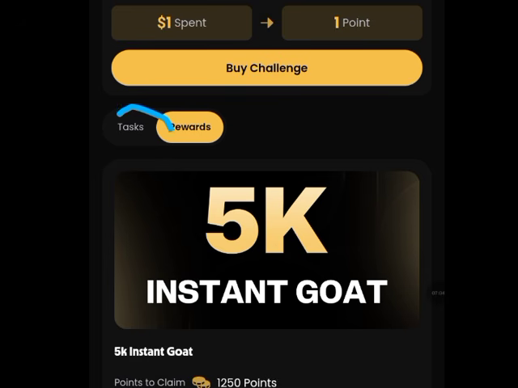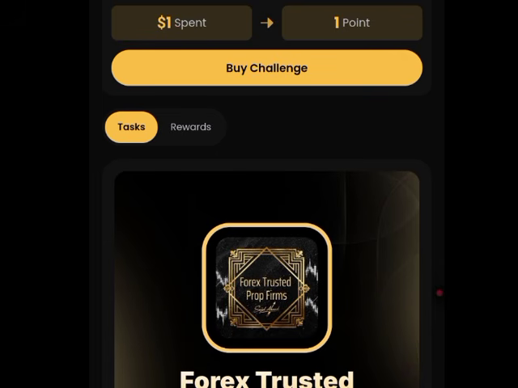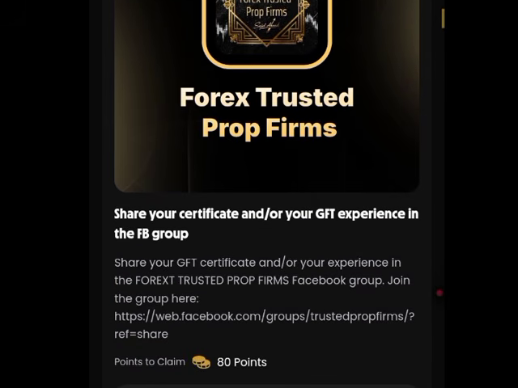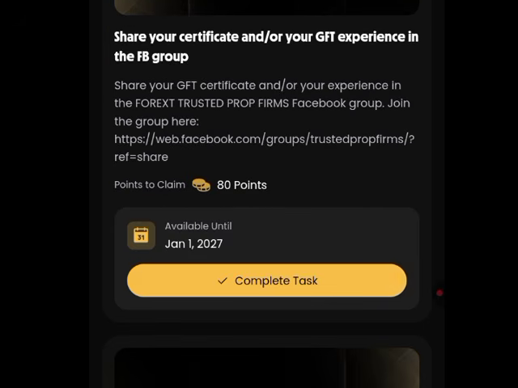The next thing you want to do is to click on tasks right here. Going to click on tasks. Now these are the tasks that you need to go. The first thing is to share your certificates. As you can see right here, you'll be getting 80 points.